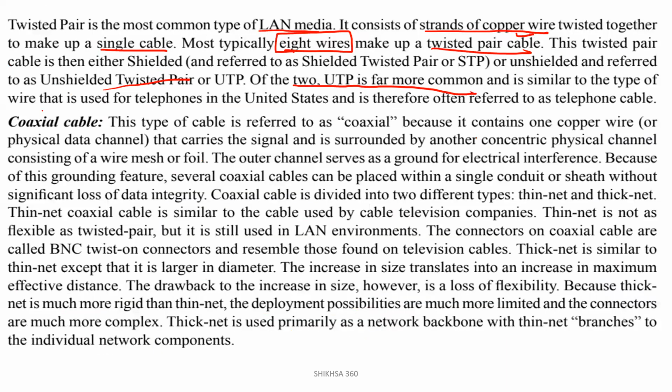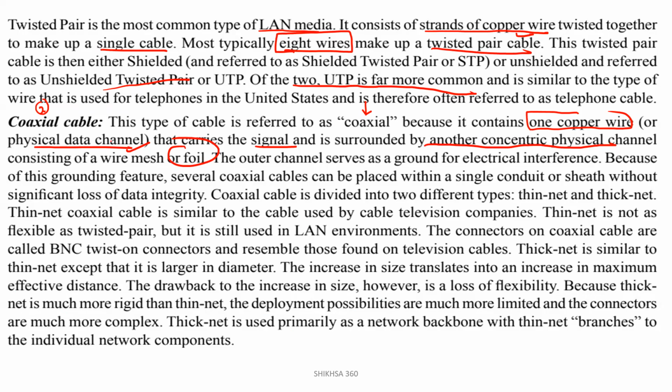The second one we have to cover is the coaxial cable. It is referred to as coaxial because it contains one copper wire, a physical data channel that carries the signal, surrounded by another concentric physical channel consisting of a wire mesh or foil. The outer channel serves as a ground for electrical interference.